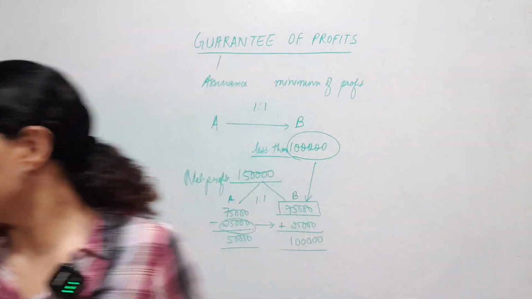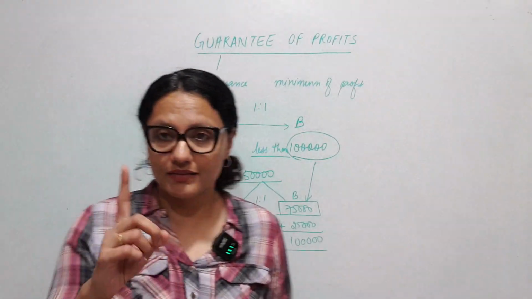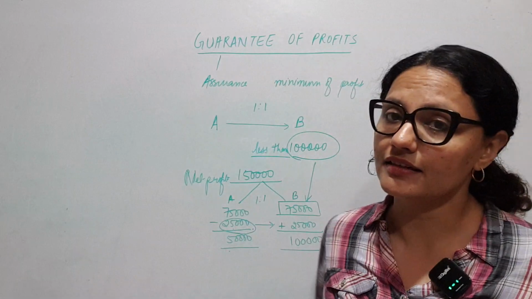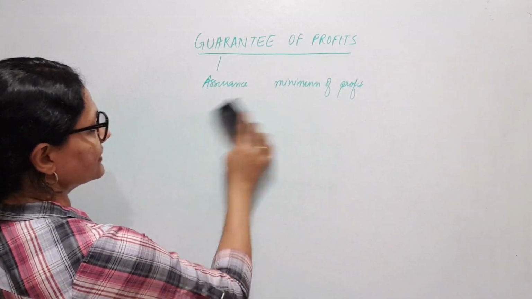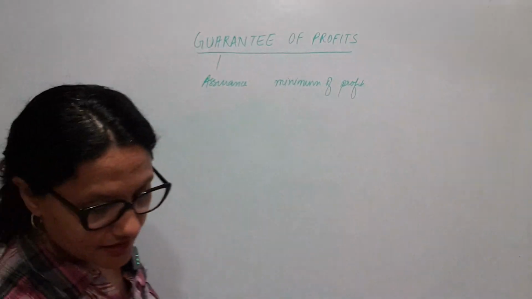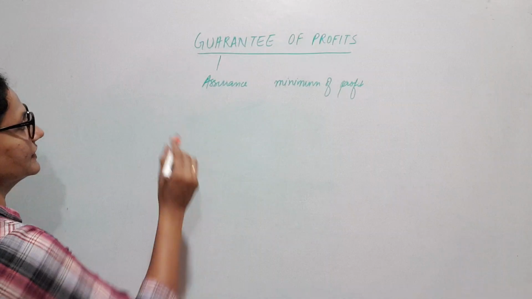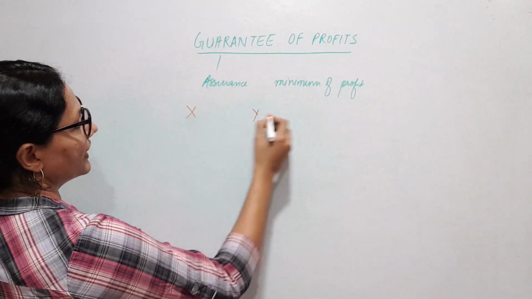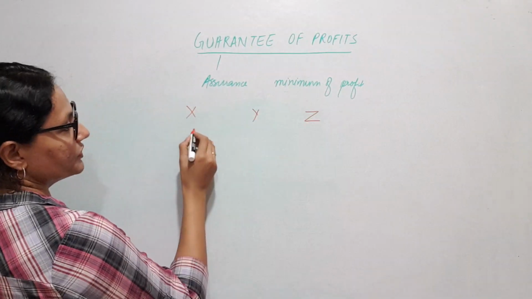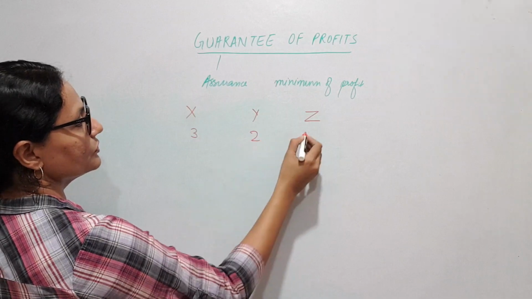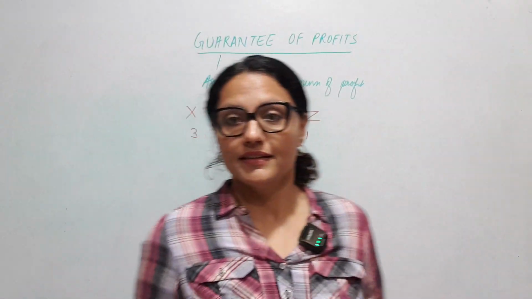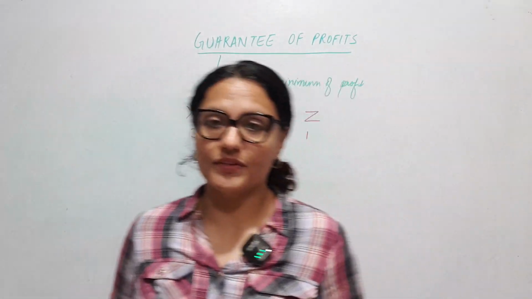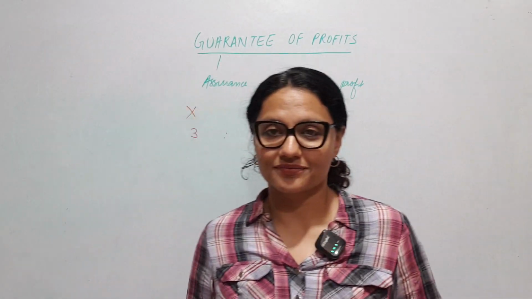Now guarantee can be of more than one type. Here was the case where one partner had guaranteed another partner. Let's see if there are more than one partner. Suppose we take three partners, X, Y and Z, and the profit sharing ratio is 3:2:1. And then we bring in the guarantee clause.